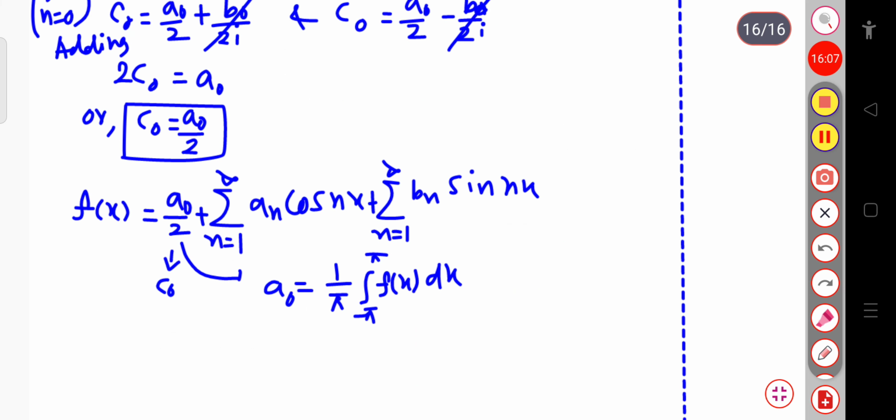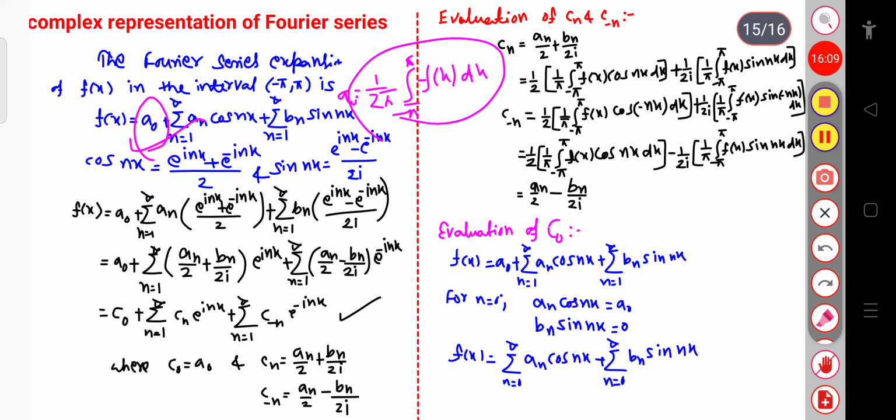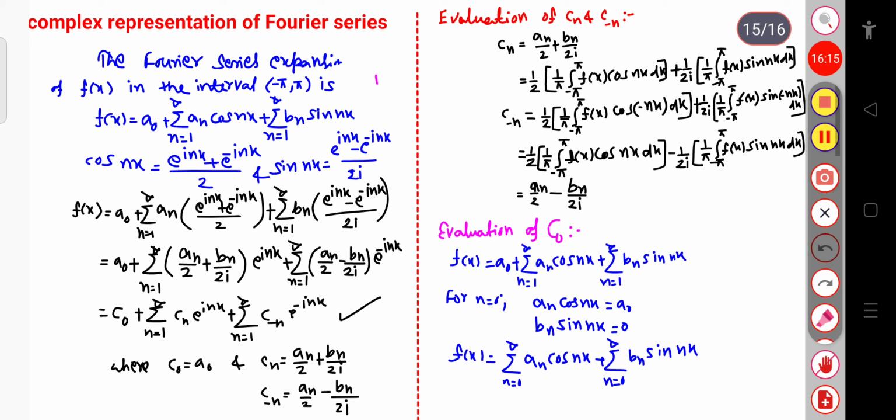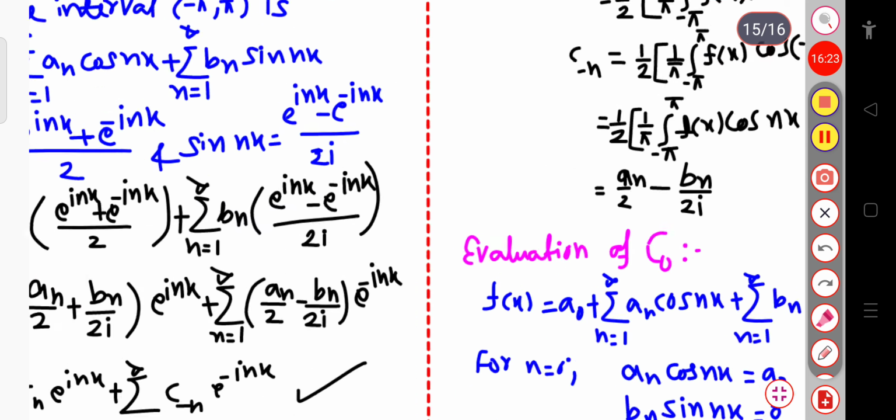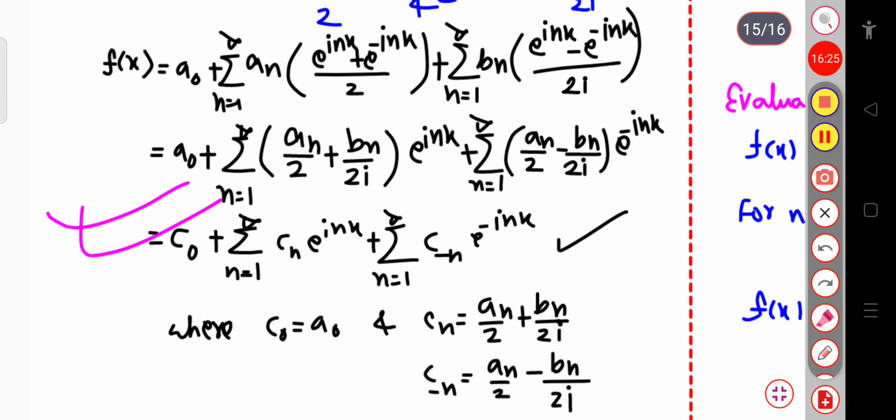Okay, so finally we can consider that the expression f of x equal to c naught plus sum over n equal to 1 to infinite Cn exponential i n x plus sum over n equal to 1 to infinite c minus n exponential minus i n x. So let us consider this term.